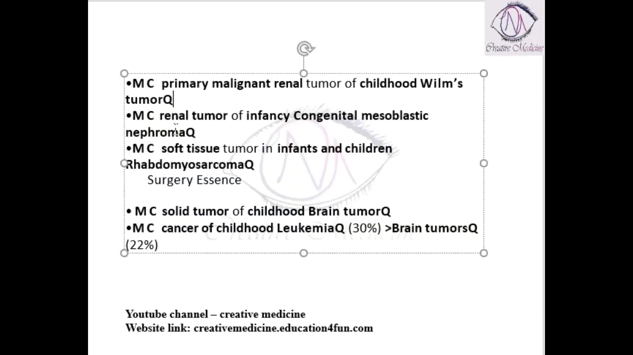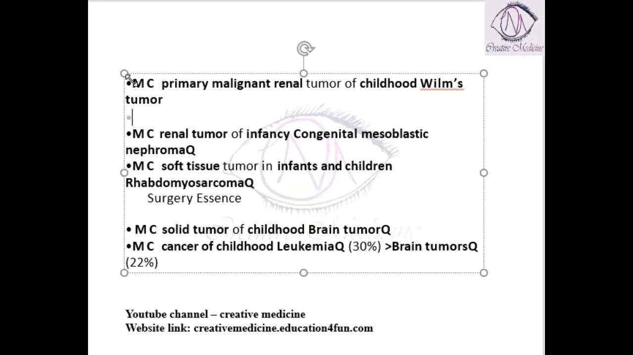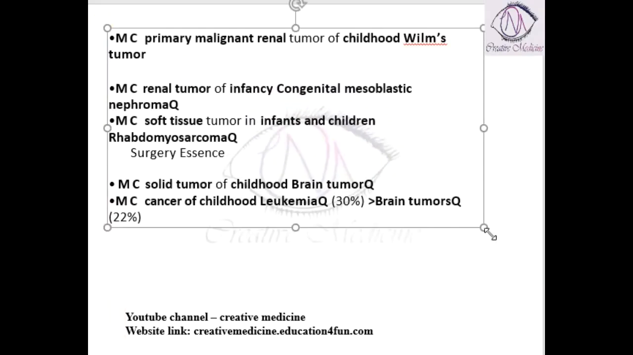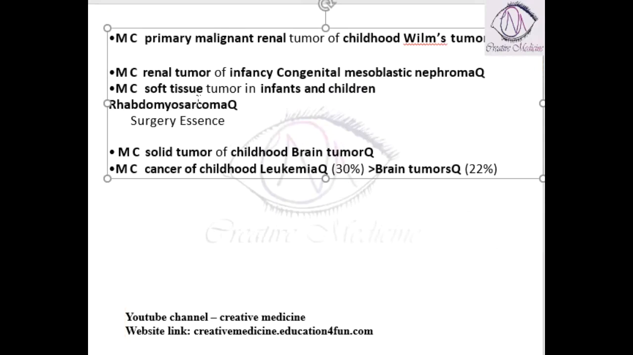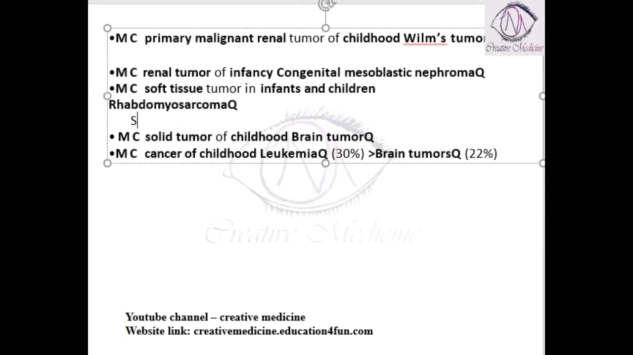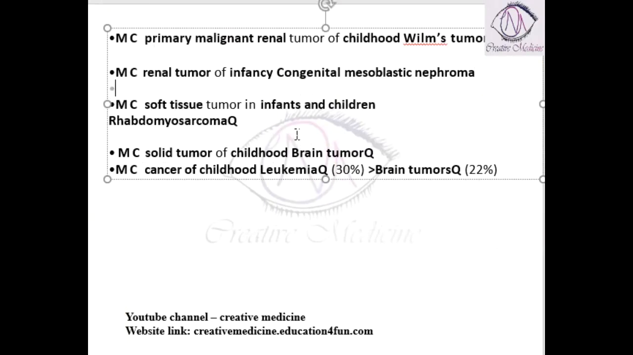Then, the most common primary malignant tumor in childhood is Wilms tumor. The most common renal tumor in infancy is congenital mesonephric blastoma.